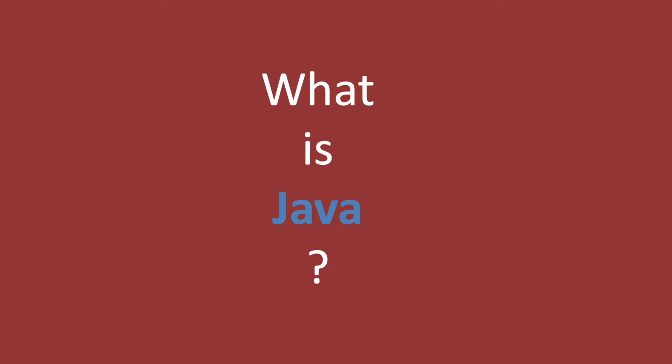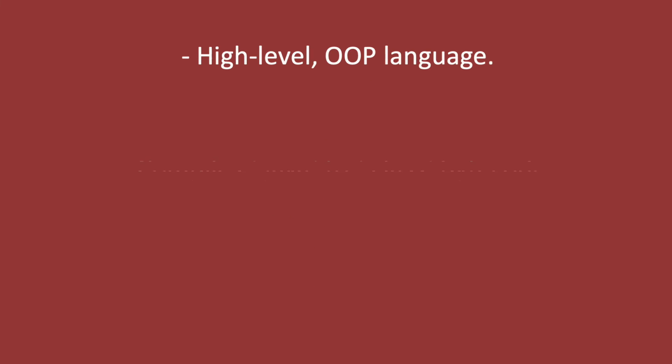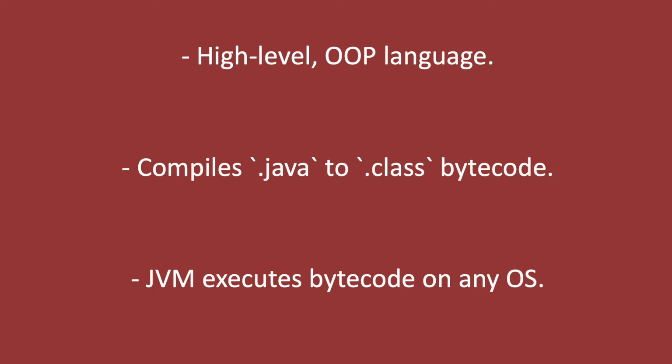So, what is Java exactly and how does it work? Java is a high-level programming language that follows the OOP model. You write your code in Java files, compile it into class files, bytecode, and the JVM runs this bytecode on any machine. That's the magic of Java. Truly write once, run anywhere.